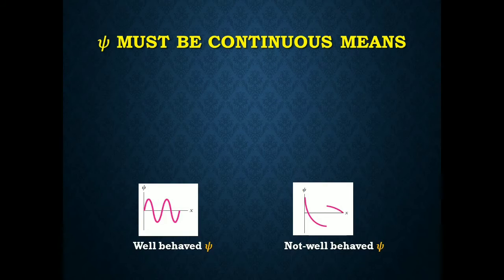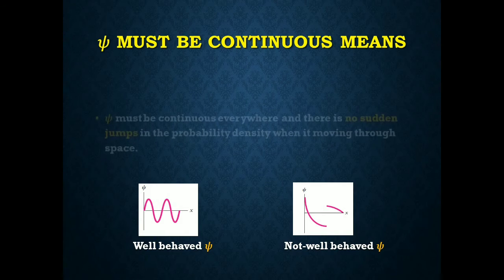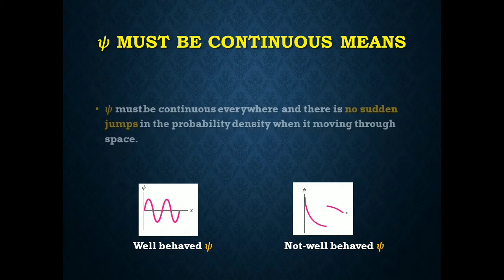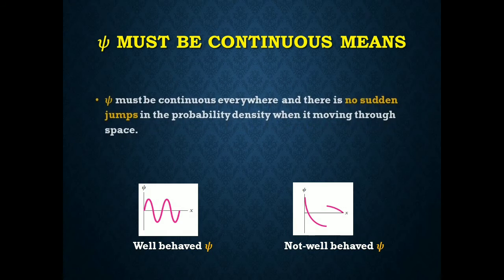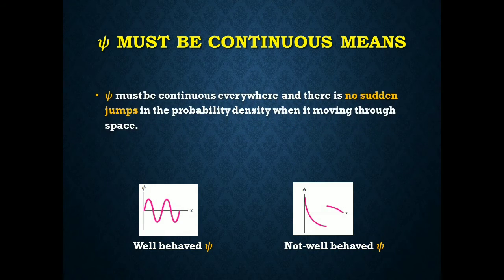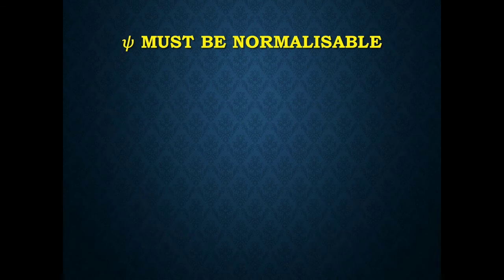If you talk about the wave function must be continuous, what does it mean? You can check it in a diagram. The first wave function is continuous, but the second wave function shows a sudden jump. That jump is not continuous, so it is not expected. The wave function is expected to be continuous in form.